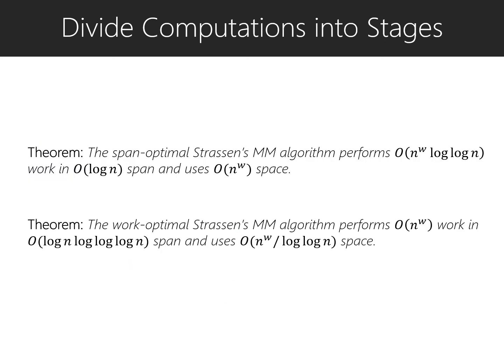These are the two main theorems that we prove in the paper for Strassen's MM. The first one: the span-optimal Strassen's MM algorithm performs n^ω times log n work in log n span and uses n^ω space. The work-optimal Strassen's MM algorithm performs n^ω work in log n times log n span and uses n^ω divided by log n space.